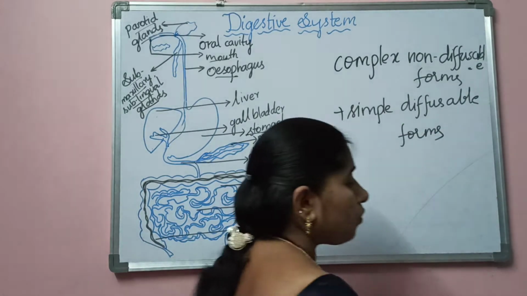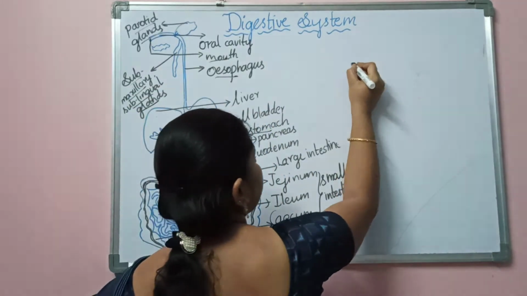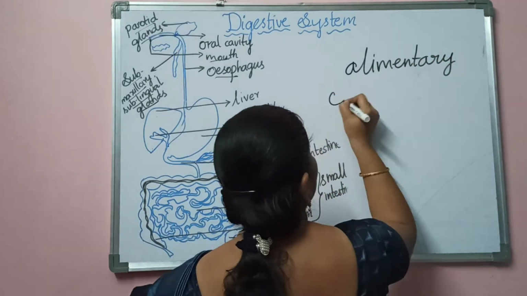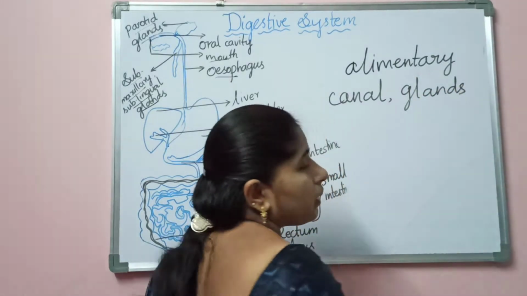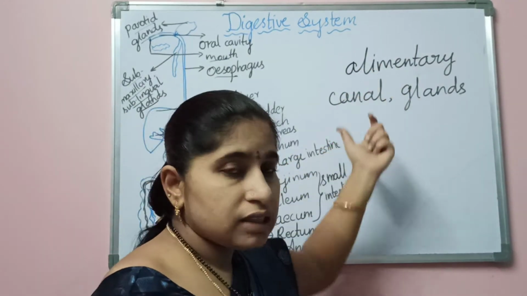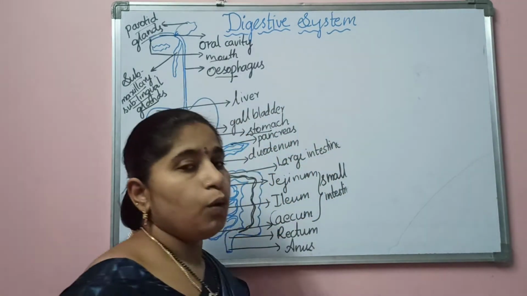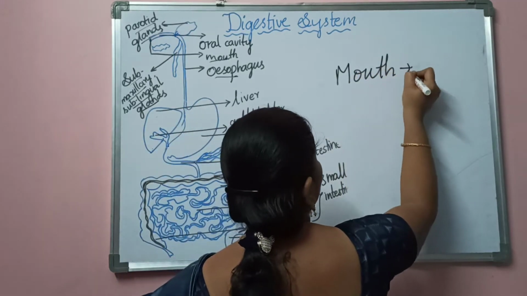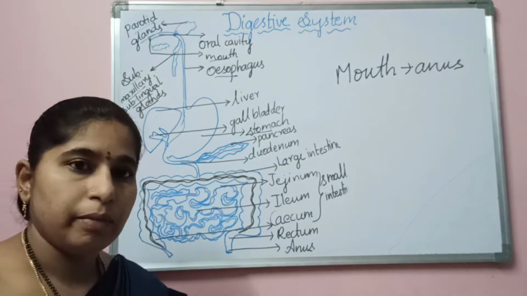The organs involved in the process of digestion are mainly the organs that make up the alimentary canal, and along with it some glands also play a key role in digestion. Now you may have a doubt: what is the meaning of the alimentary canal? The alimentary canal consists of the organs present from the mouth to the anus. All the organs from the mouth to the anus come under the alimentary canal.